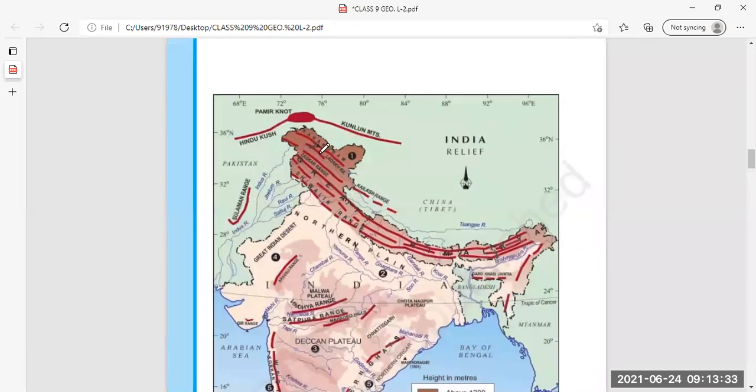Here the ranges are clearly given on the map. You can check it. The Shivalik range is given here, and the Great Himalayas in the center. Different ranges are given: Vindhya range, Satpura range, Zaskar range, Karakoram range.